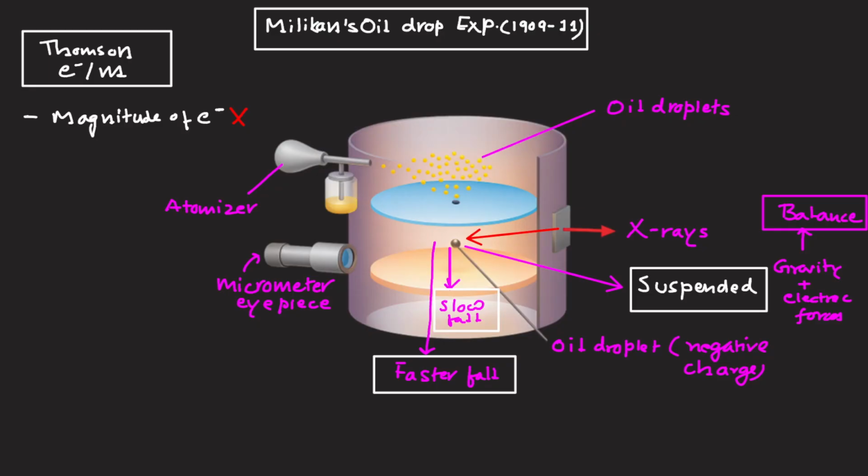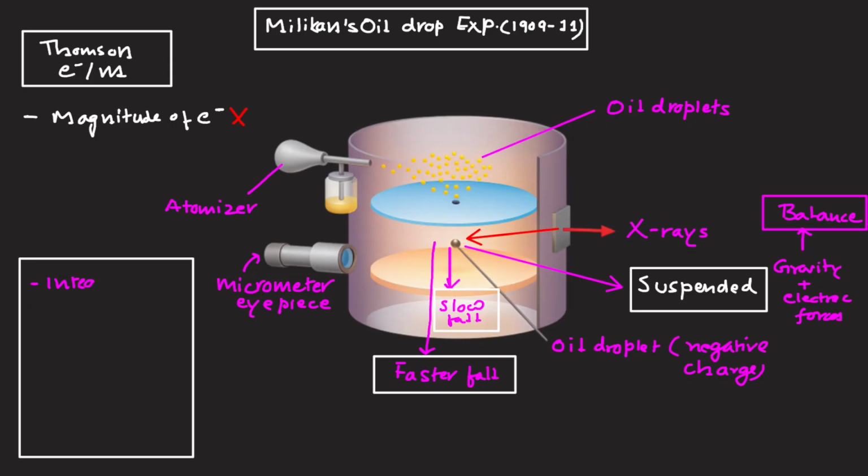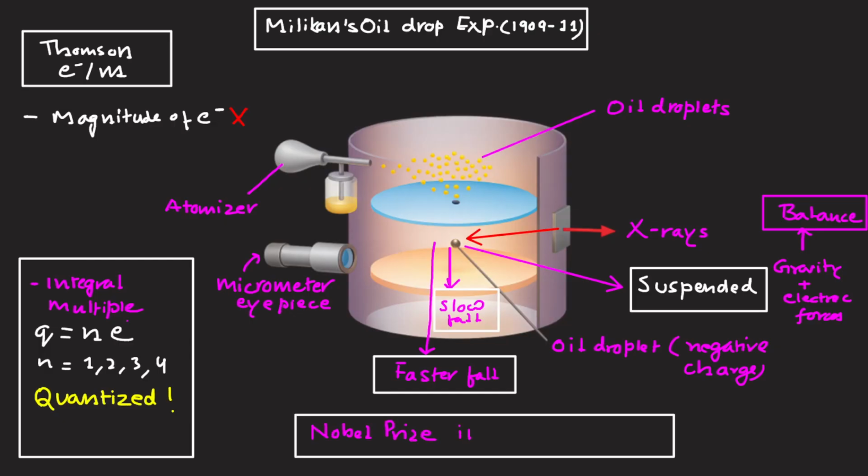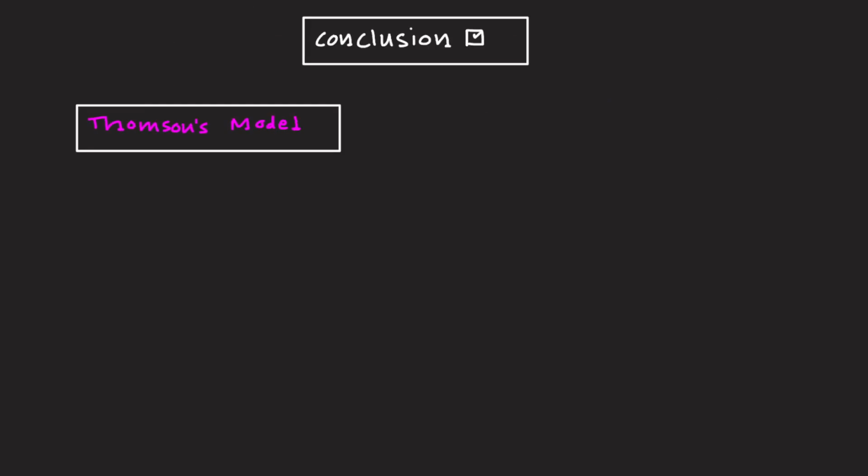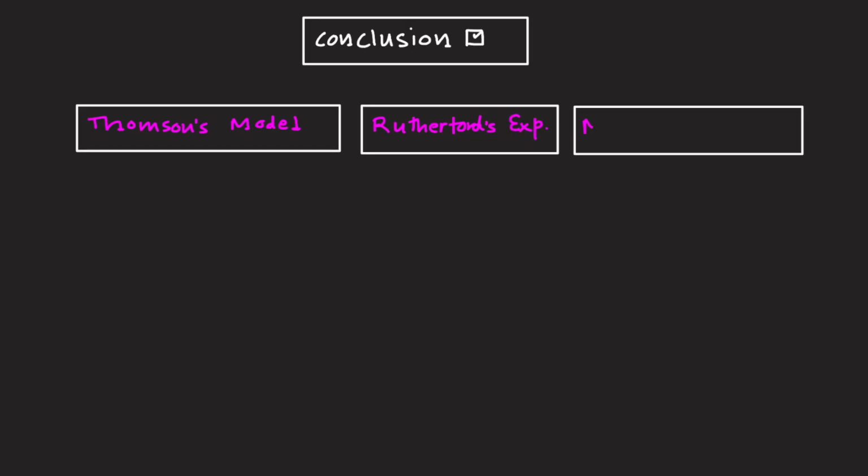Some of the key insights from this experiment: Millikan found that the charge on each droplet was always an integral multiple of a fundamental value, which is q equals n times e, where n is 1, 2, 3, and so on. He confirmed that electric charge is quantized. Because of this, Millikan received the Nobel Prize in Physics in 1923. These three contributions, Thomson's model, Rutherford's experiment, and Millikan's charge determination, completely reshaped atomic theory.